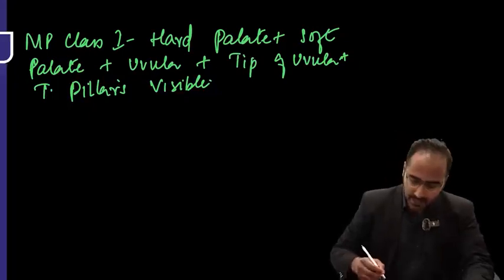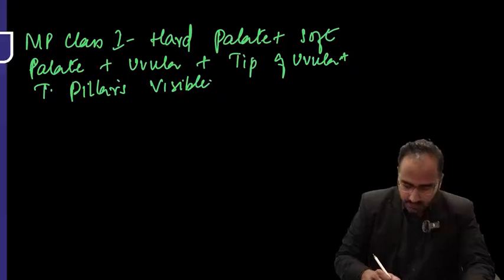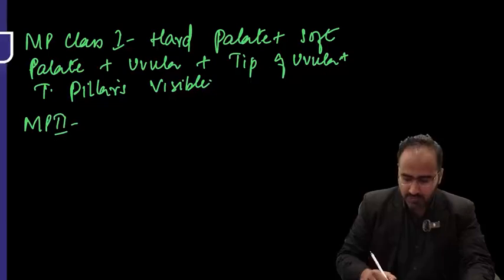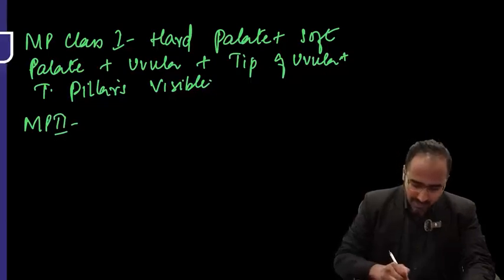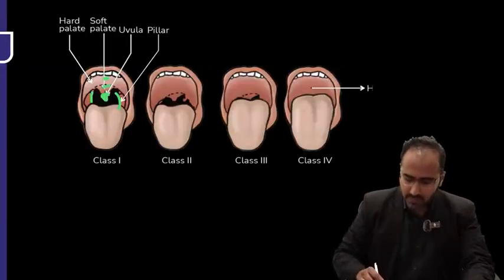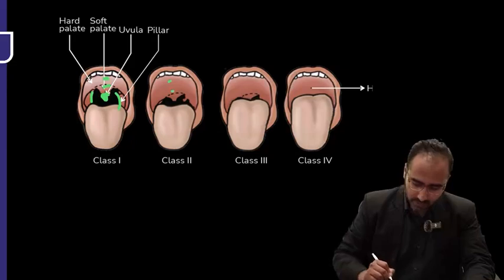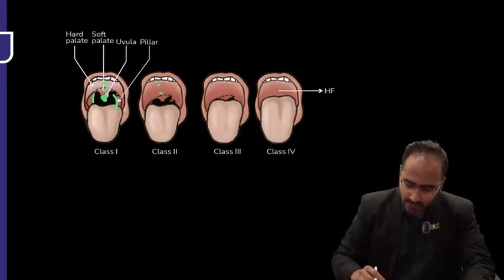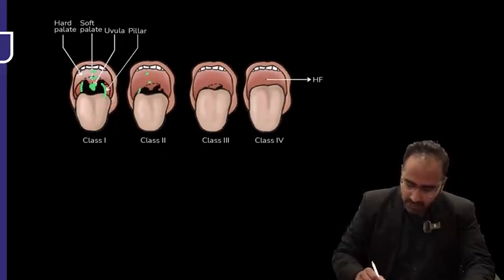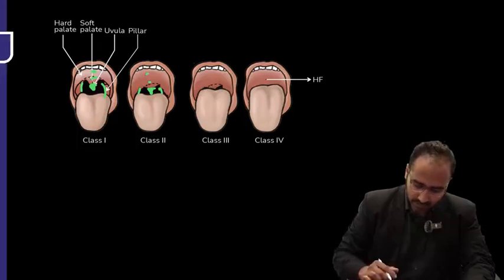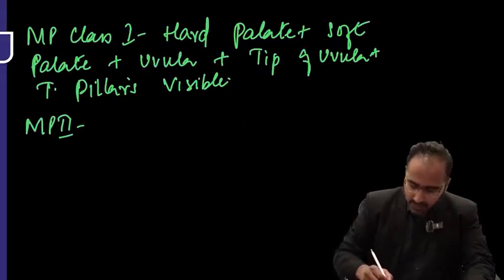Now coming to Mallampati class 2. In Mallampati class 2, what structures do we see? Guys, this Mallampati classification is very important. The structures that you see in Mallampati class 2 are the hard palate, soft palate, uvula, but the tip of uvula is not seen. Tonsillar pillars could be seen. Uvula is seen, but the tip of uvula is not seen over here. Right?